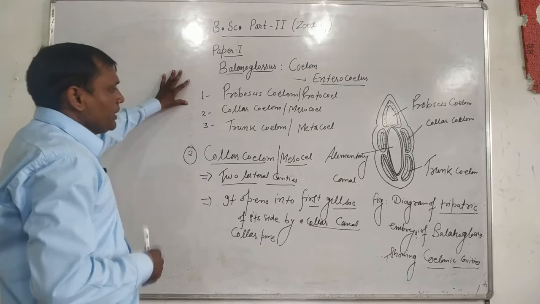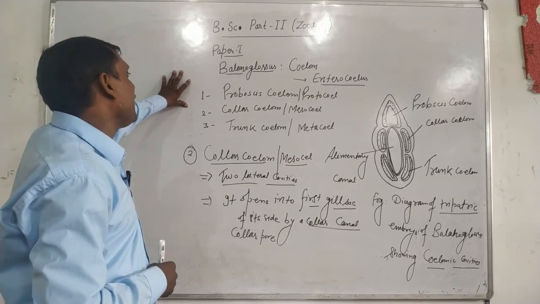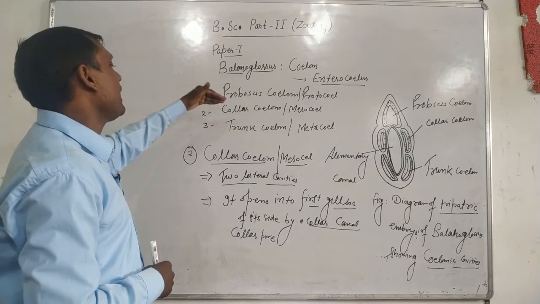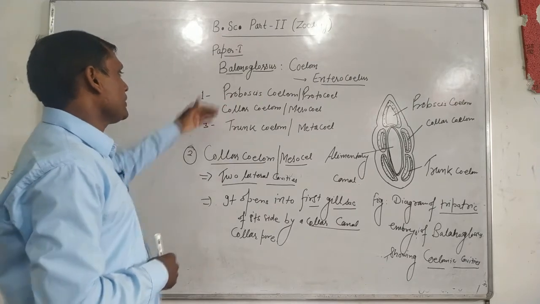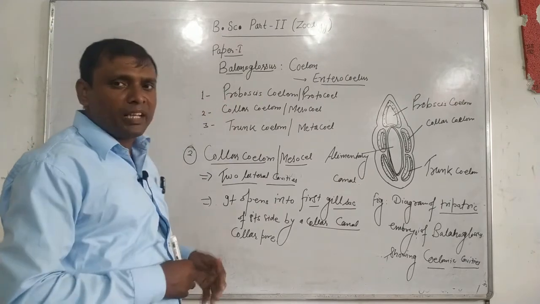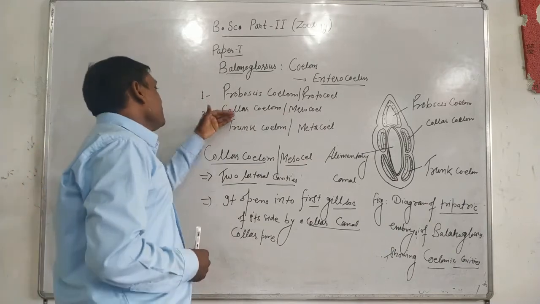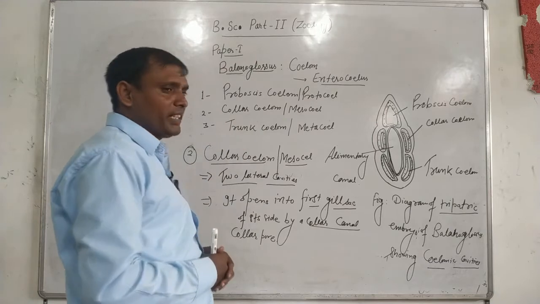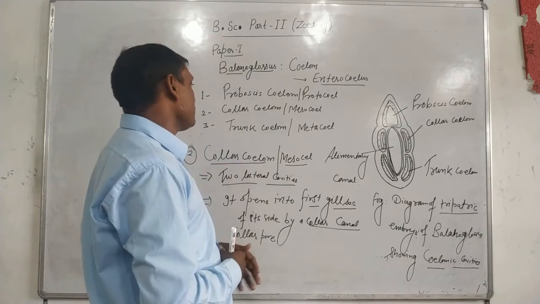We see the sequential arrangement: the trunk coelom is just behind the collar coelom. Just behind the collar coelom, the trunk coelom is located. It is referred to as metacoele.